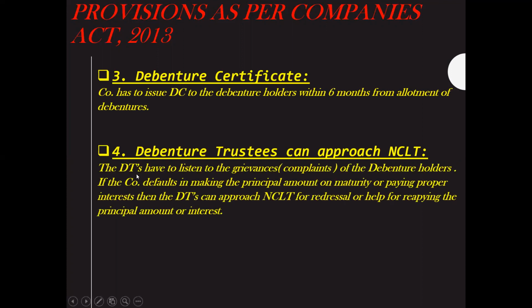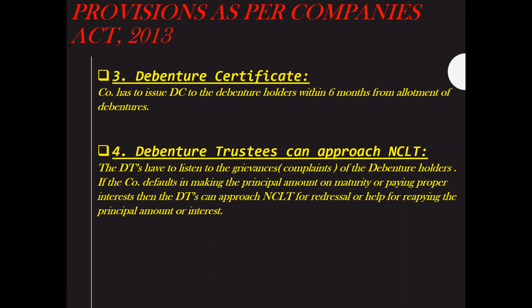The DTs, that is debenture trustees, have to listen to the grievances or complaints of the debenture holders. If the company defaults in making the payment of the principal amount on maturity or paying proper interest, then the DTs can approach NCLT for redressal or help for repaying the principal amount or interest.